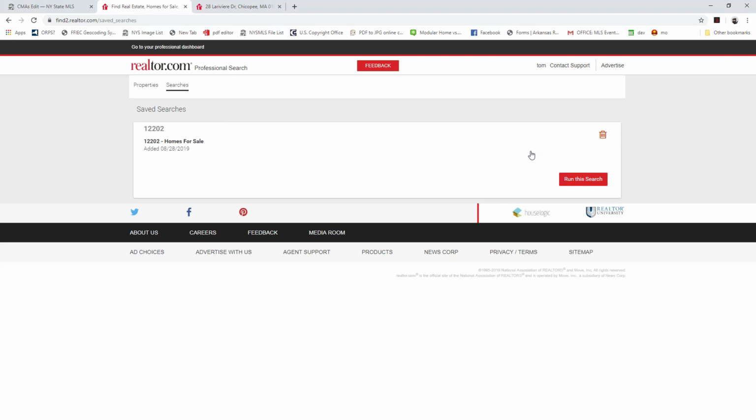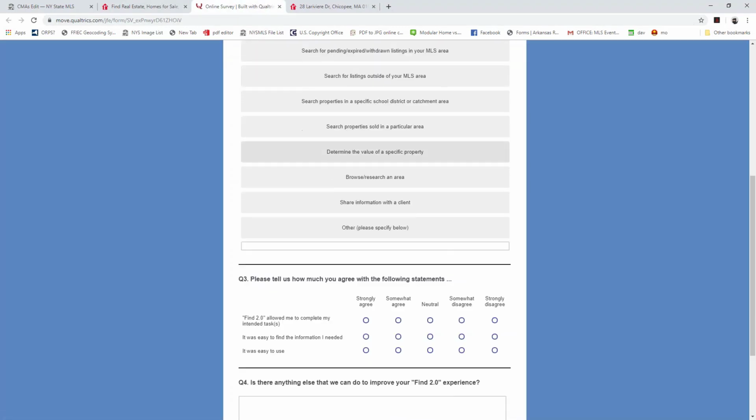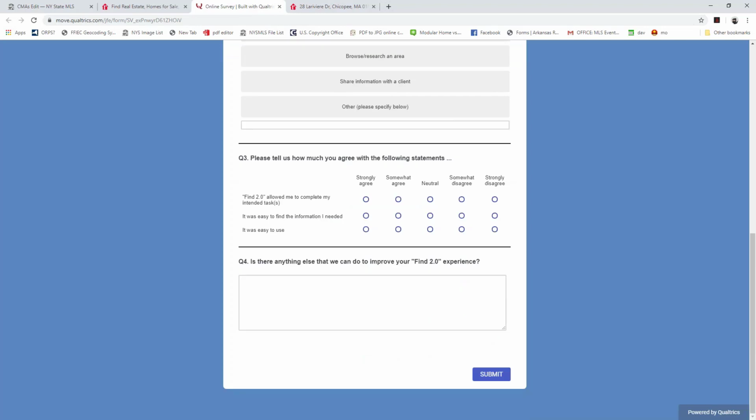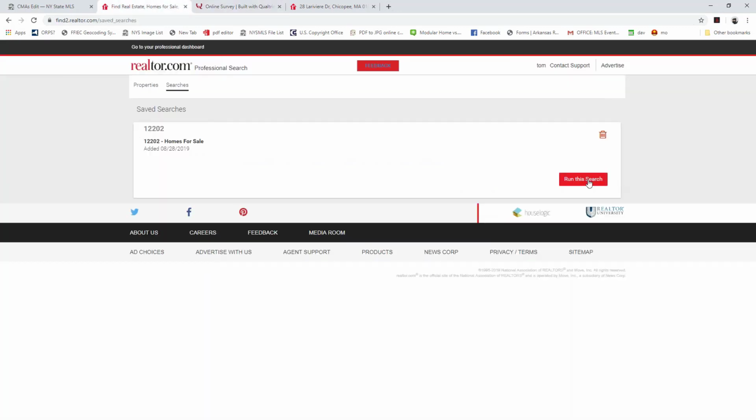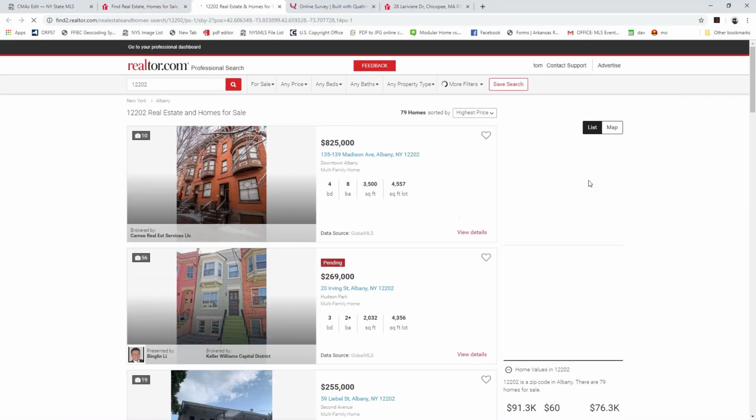But remember to go ahead and always leave your feedback to them as well. So always go ahead and click that big red button and fill out this survey, because this will go directly to the team at Professional Search, and we want to make sure that you're getting the most out of the system, and they want to make sure that you're getting the most out of the system as well. So if you stumble on something that's not working properly, or you realize that there's something missing that's not on ProSearch, that was previously on Find, be sure to fill out that form and let them know, because they always want to hear from our members.